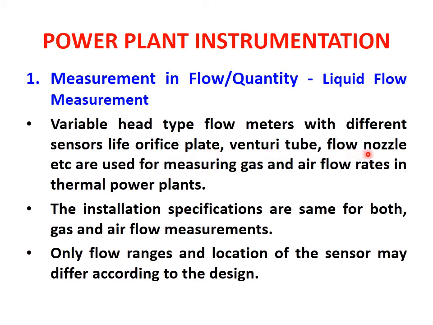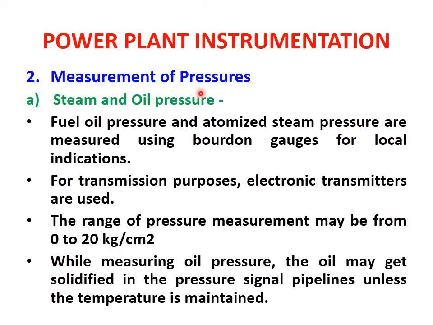Then variable head type flow meters with different sensors like orifice plate, venturi tube, flow nozzle, etc. are used for measuring gas and air flow rates in thermal power plants. The installation specifications are the same for both gas and air flow measurements. Only flow ranges and location of the sensor may differ according to the design. So this is something about the variable head type flow meters. We have already seen this, so we are going to go to the next slide.